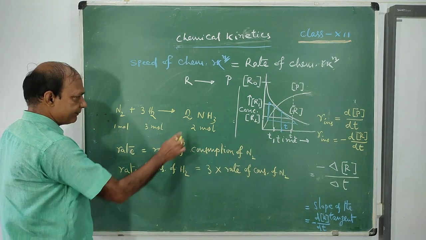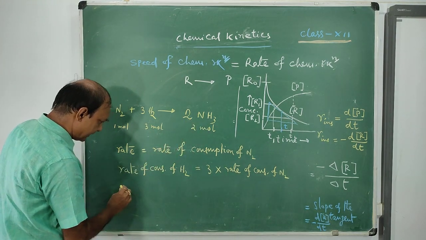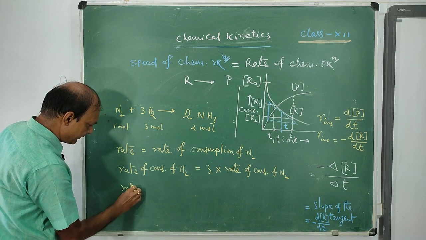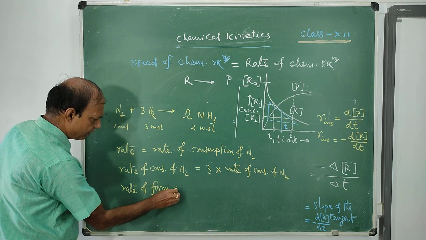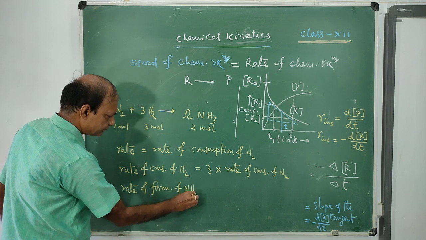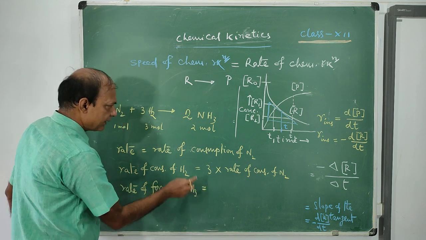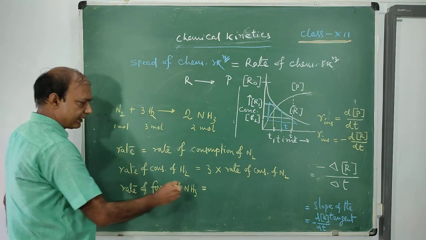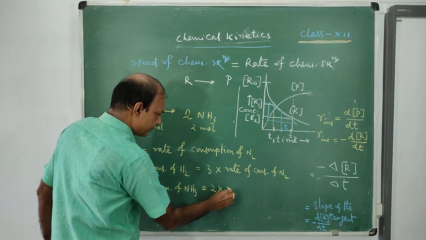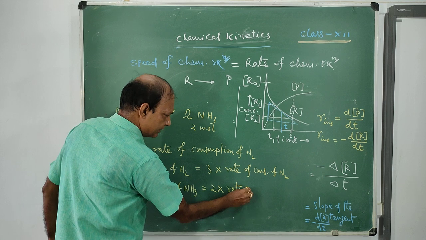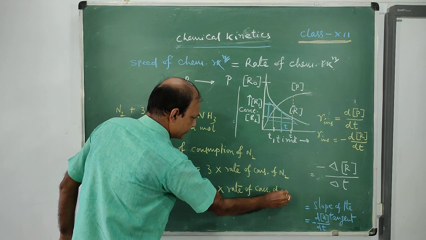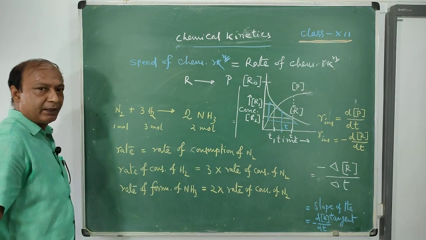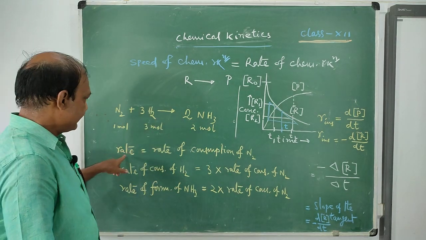And at the same time, the rate of formation of ammonia is 2 times the rate of consumption of nitrogen. Now try to understand it.